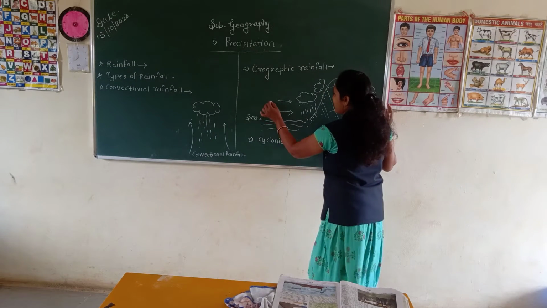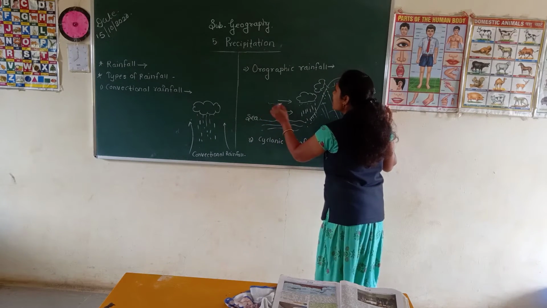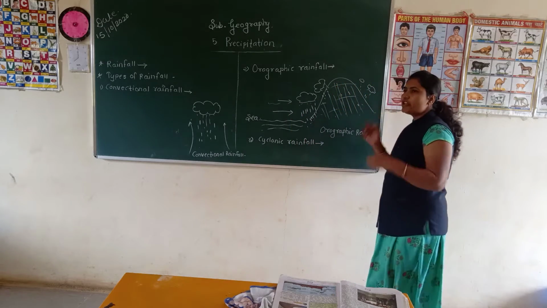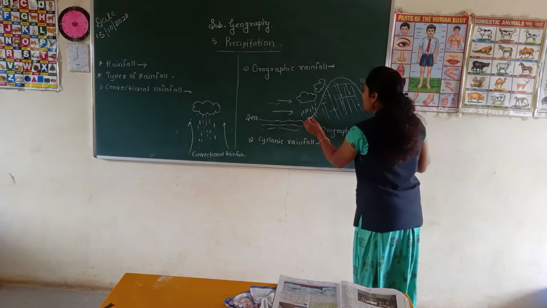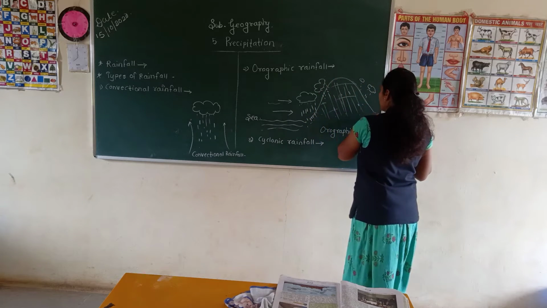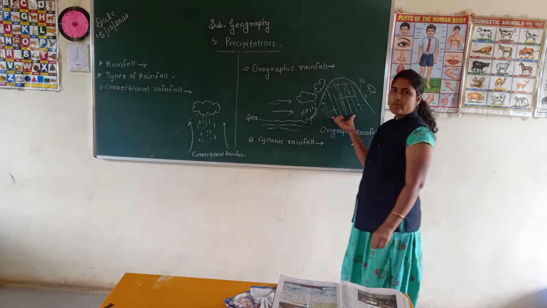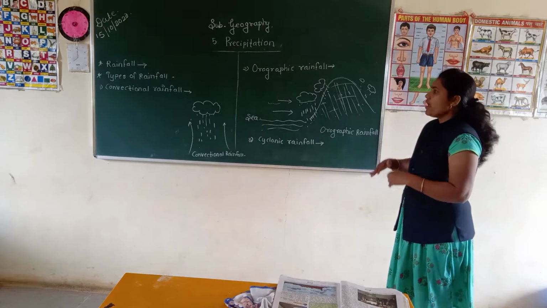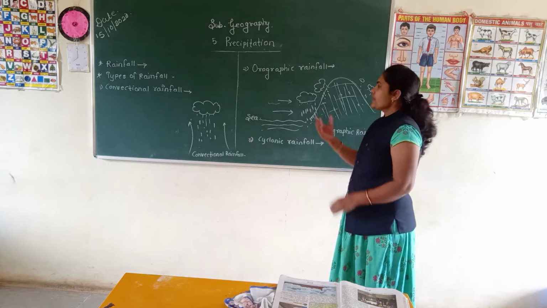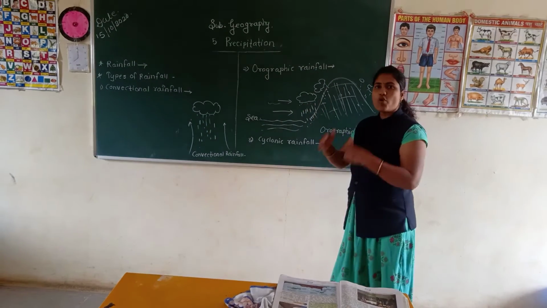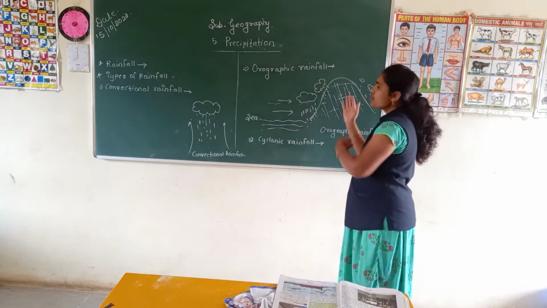Suppose that is the wind, coming with the moisture. Now see, here is a curve, an obstruction, meaning one mountain comes in their way. The winds want to cross the mountain.